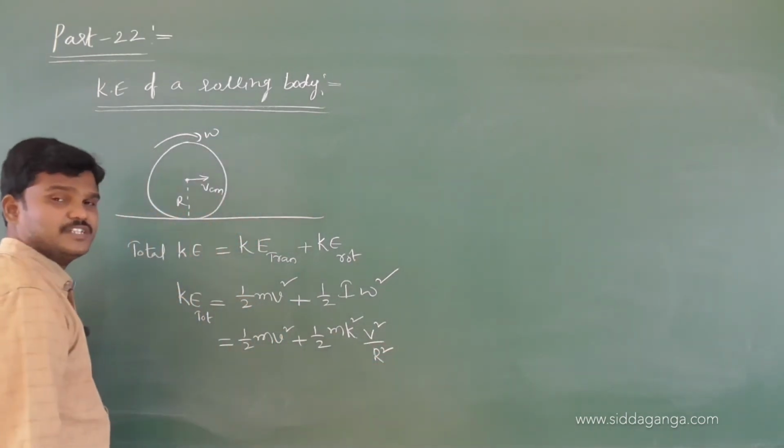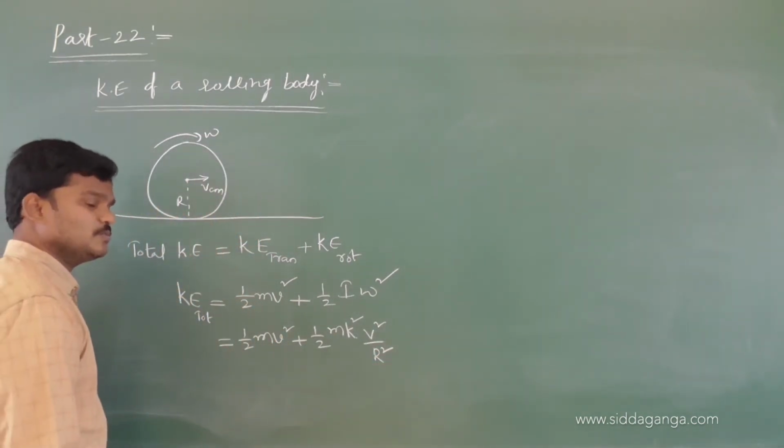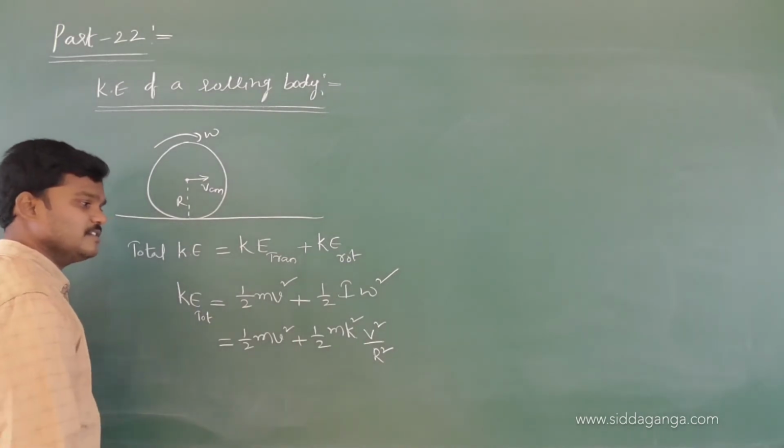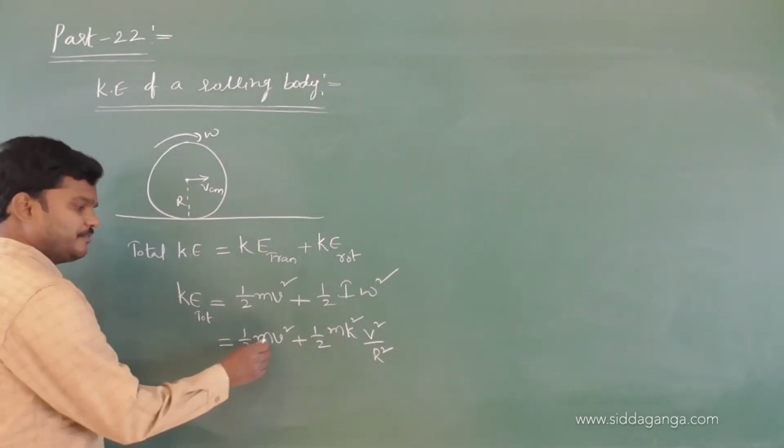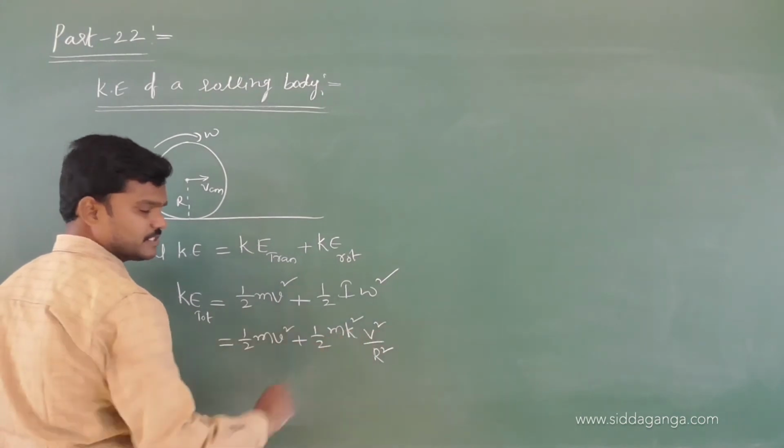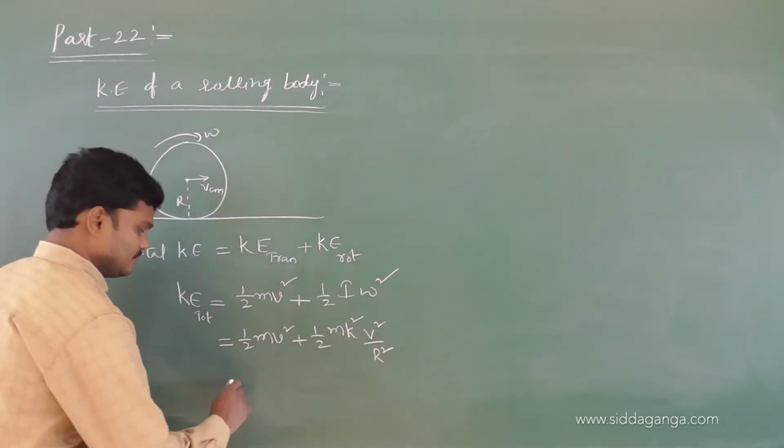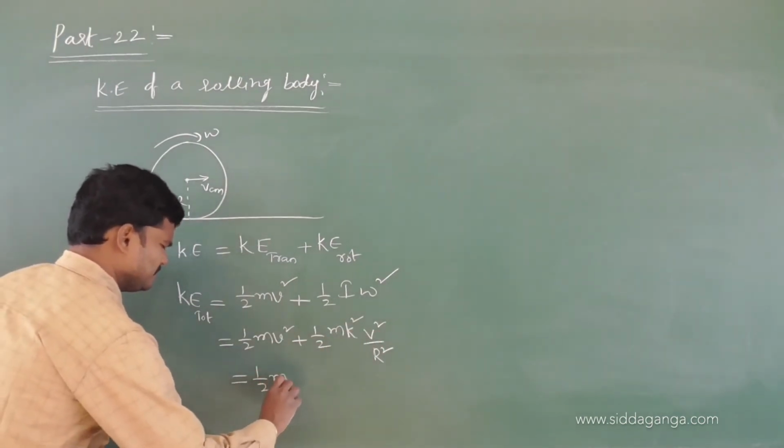V is equal to r omega, omega is equal to v by r, so omega square is v square by r square. Take half m v square outside.